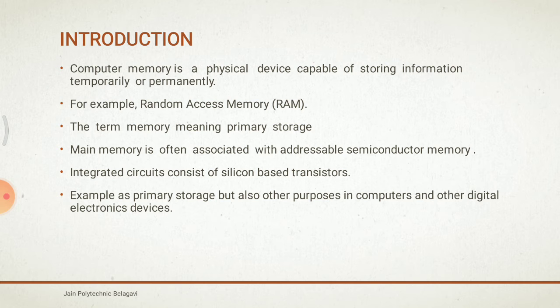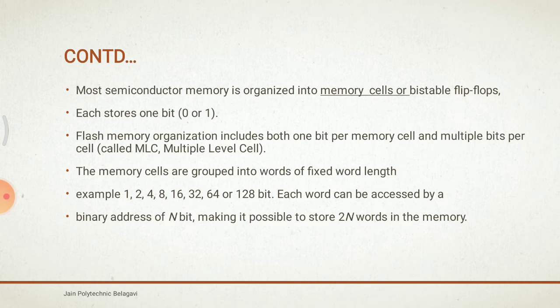Most of the semiconductor memory is organized in memory cells or bistable flip-flops. Each storage device stores one bit of information, that is 0 or 1, and there is also flash memory. Organization includes both 1 bit per memory cell and multiple bits per cell. The memory cells are grouped into words of fixed word length of 1, 2, 4, 8, 16, 32, 64, 128 bits. Each word can be accessed by a binary address of n bits, making it possible to store 2 raised to n words in the memory.